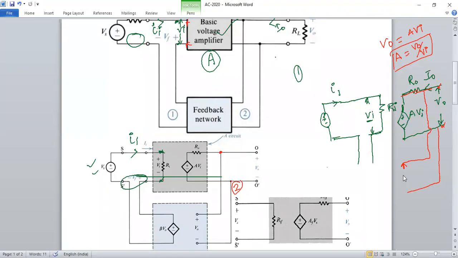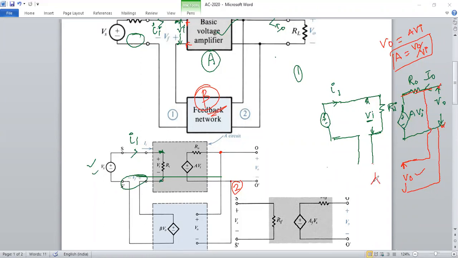See here. Input is V0. What is the output of the feedback network? What is the gain factor of the feedback network? Gain factor of the feedback network is beta. So what is the input to the feedback network? Directly, I have given V0 as the input. What is the output of the feedback network? Beta times the input. So the output of the feedback network depends on the input of the feedback network. So again it is a dependent source.